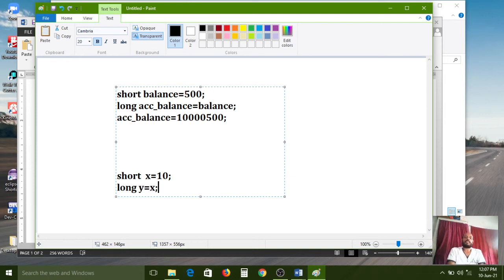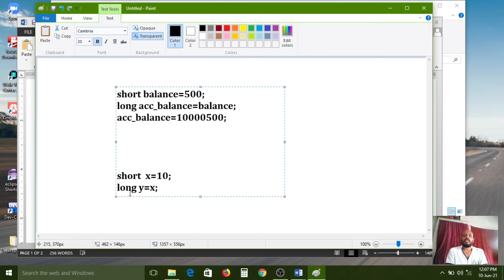If you assign like this, short data type can support 32,767, but long data type can support a big number. That means this value we can store in this data type. So it is automatically supported by the long data type, because long data type contains this range and also extra range it can support to store the value.